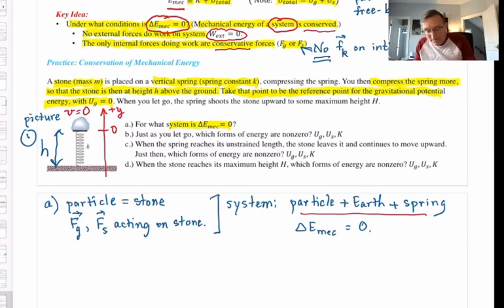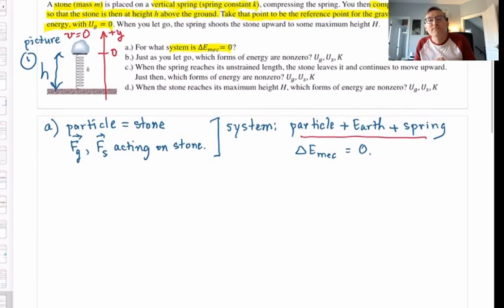Now let's go on to B. There's a little more wording in the problem. It says when you let go, the spring shoots the stone upward to some maximum height, big H, above the ground. I think you can visualize that. Now part B: just as you let go, in other words, picture 1 that I've already sketched, which represents where I just let go, which forms of energy are not 0?